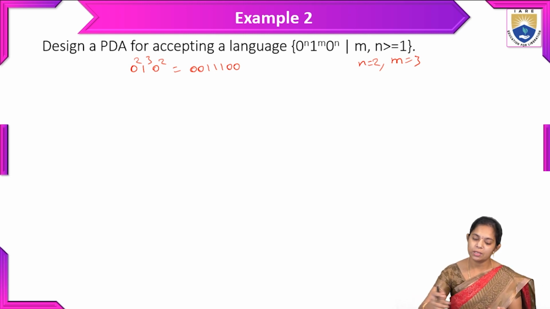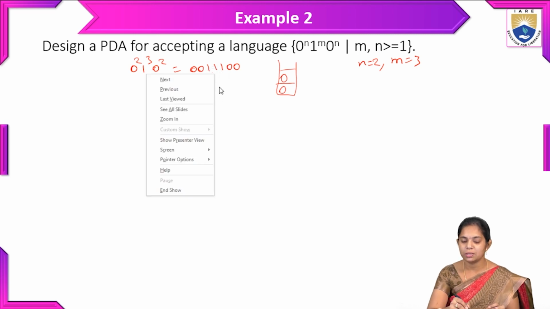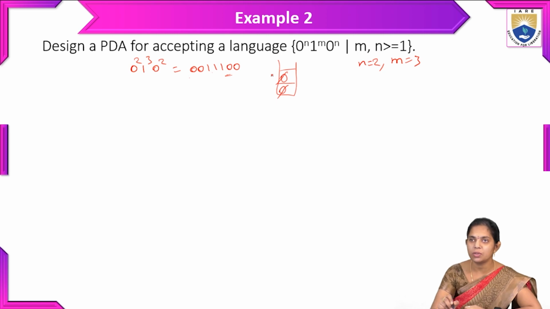For this language, if you observe, whenever 0 appears in the string, the pushdown automata has to insert the zeros, and whenever 1 appears, we have to skip it. Skip means we are not performing any push or pop operation. After that, once zeros appear again, we have to pop these zeros, and only then does it reach the final state. So this is the logic behind this language, and for this we have to construct a pushdown automata.